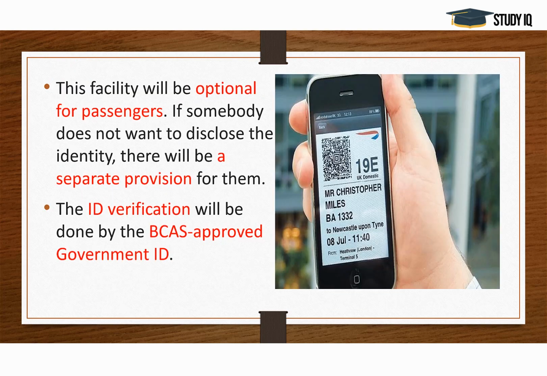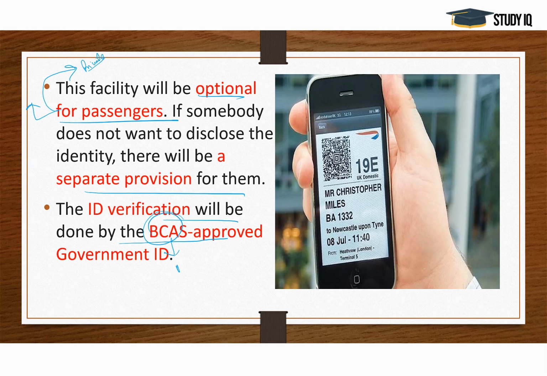Okay, but this is optional for the passengers, as many people have reservations that they don't want to give their information because this database is being collected by a private company. So they are a bit reluctant to give their information to a private group. Therefore there would be a separate provision for such people, and the ID verification will be done by a BCAS approved government ID. So what is BCAS?